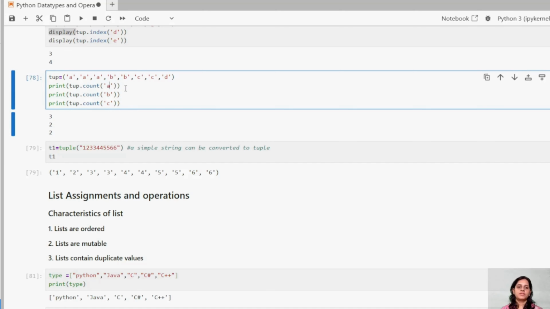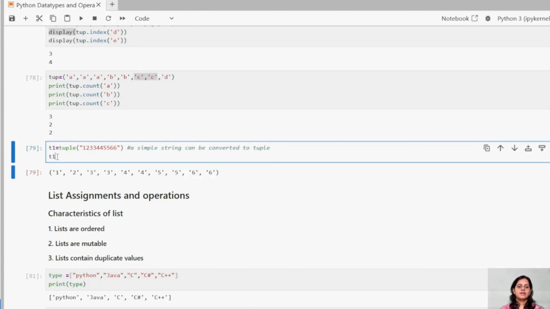Tuple dot count. I have my tuple, and I wanted to know how many times an element is there. Now you can see it is giving me a count of 3. Similarly, D occurs twice, so it printed 2. Then C again has 2 occurrences, so it printed 2.